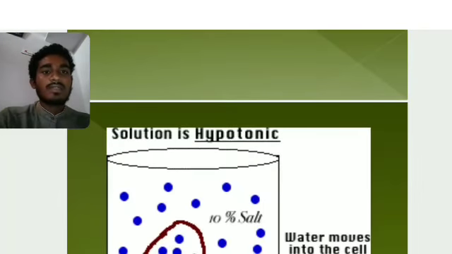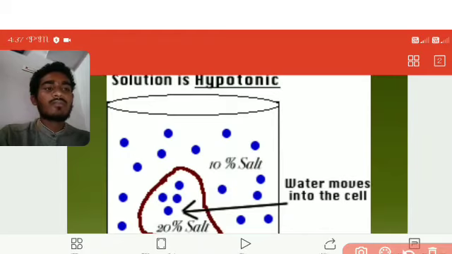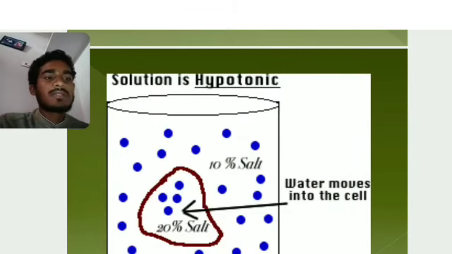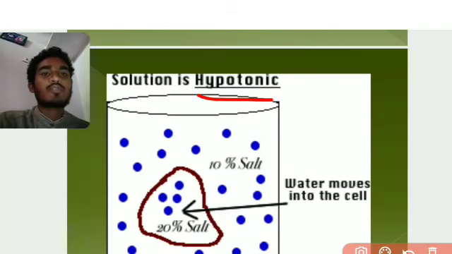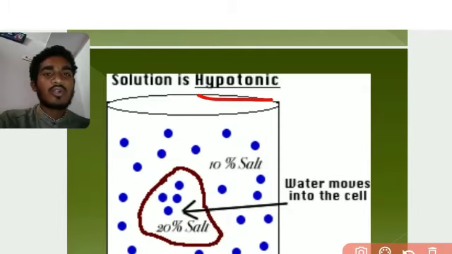Now here we have hypo, which means less. What is the meaning of a hypotonic solution? Here we can see a solution with 20% salt. How will the movement take place in hypotonic? Hypo means less movement. Water moves into the cell, backward to the cell. So in a hypotonic solution the movement is backward, not forward. So this is a hypotonic solution.